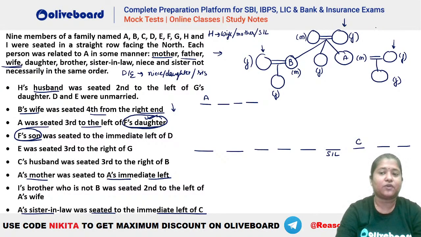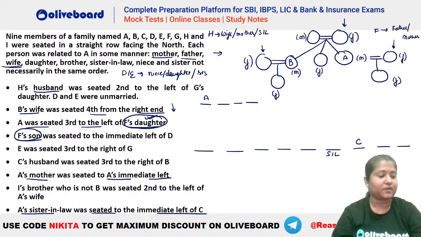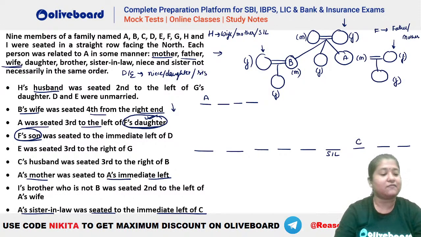So F will be who? F will be in this particular generation. So F will either be the father or the mother, है ना? I hope this is clear because this F has a son also, has a daughter also. So F has to be either the father or mother. Okay, absolutely. So you can see F will either be the father or mother of A.